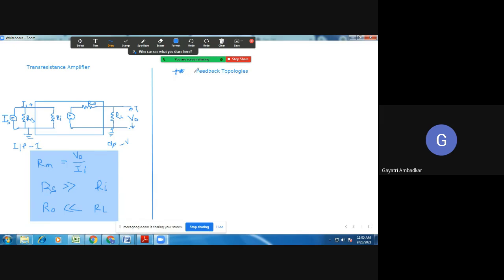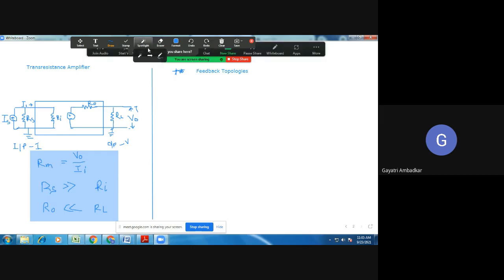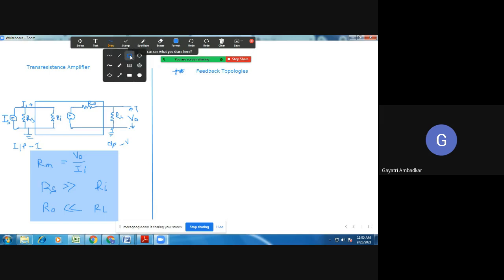So let's see what are the different feedback topologies. Now you know that the mixing takes place at the input side of a feedback amplifier.